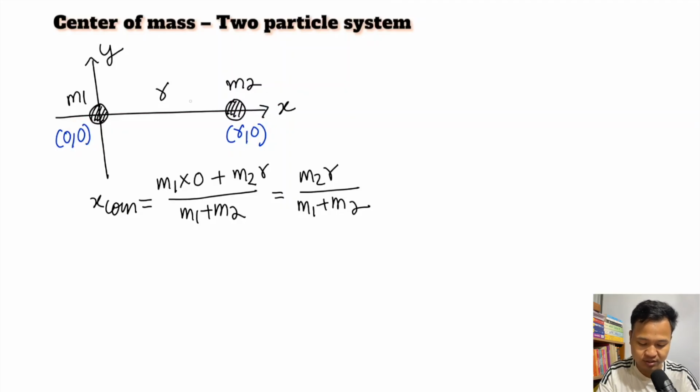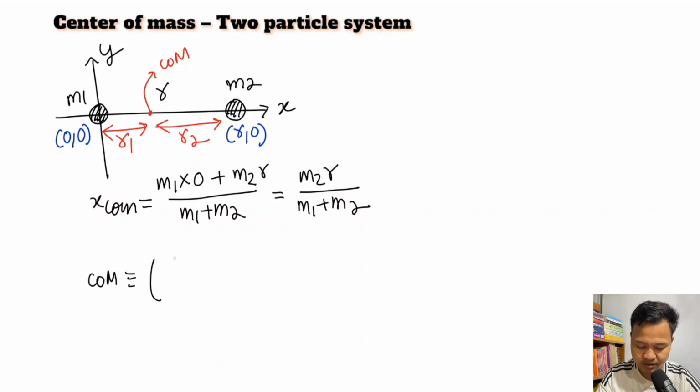So here I'm going to do something. Suppose center of mass is here. Let's say this center of mass is at a distance of r1 from m1 and at a distance of r2 from m2. Since YCOM is 0, the center of mass position is given by XCOM and YCOM, which are its coordinates.